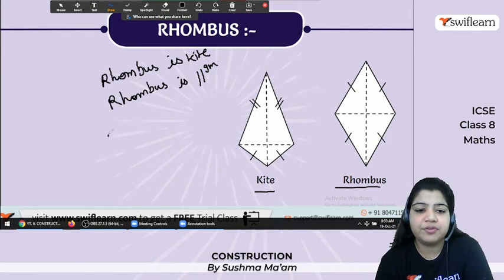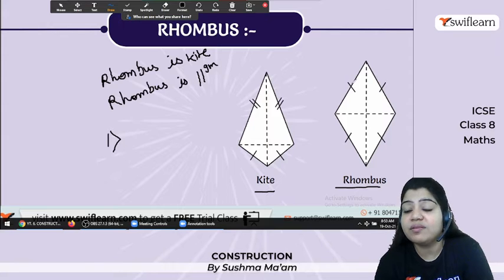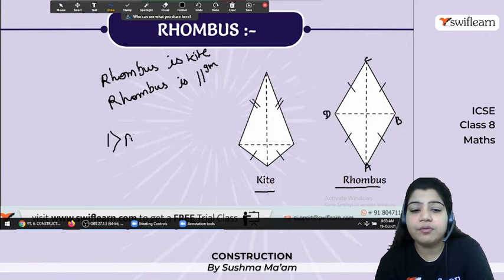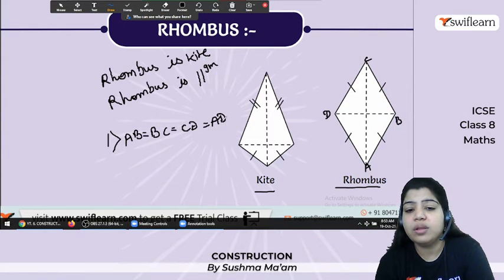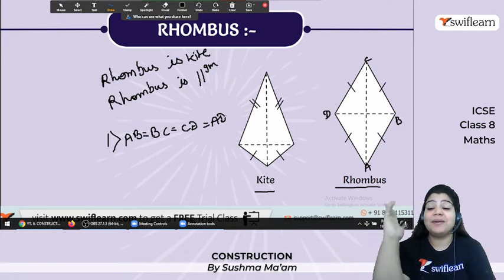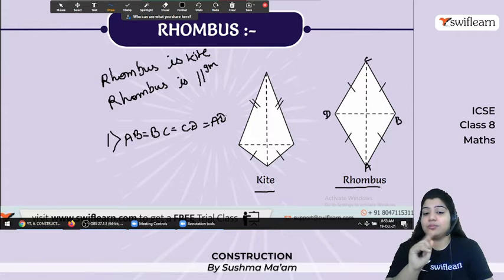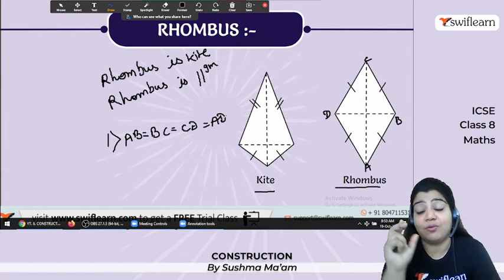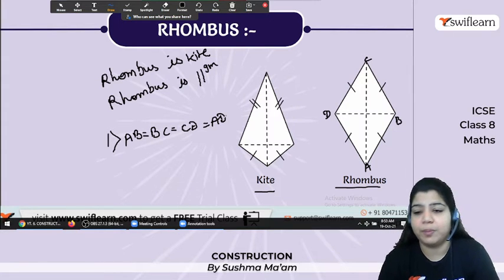First thing is the first property of rhombus, all the sides are equal. Suppose I'll give here name A, B, C, D. So AB equals to BC equals to CD equals to AD. All the sides. The same property of square. Yes, but square is a rhombus, but rhombus is not a square. क्यों? Because rhombus के पास square के पास कुछ extra properties है.